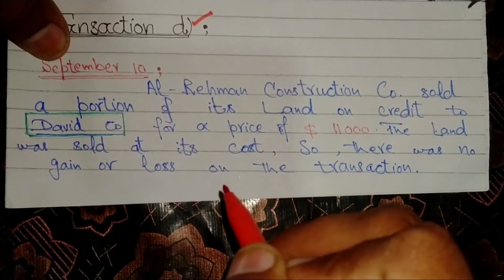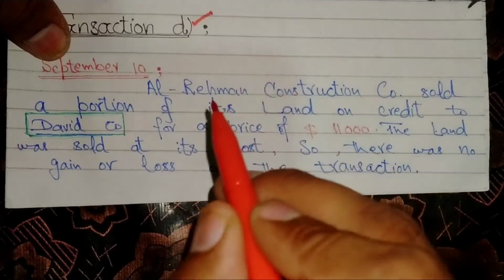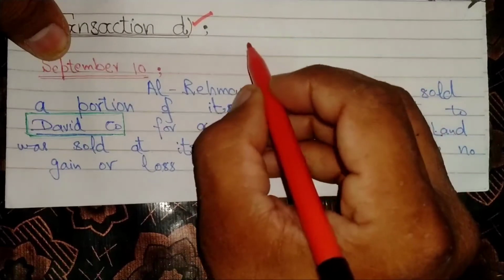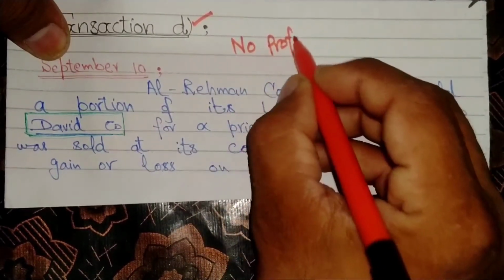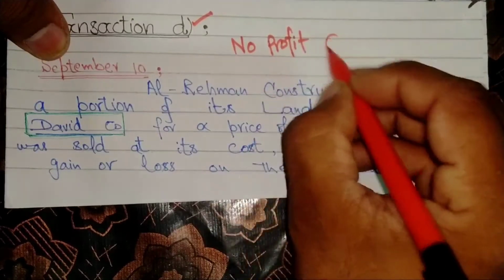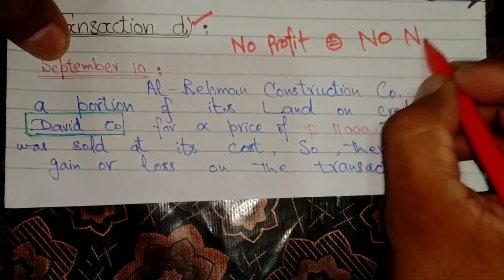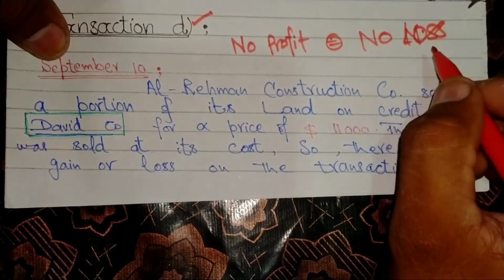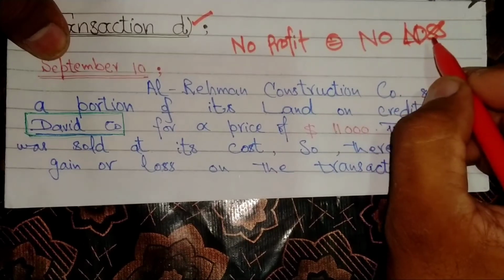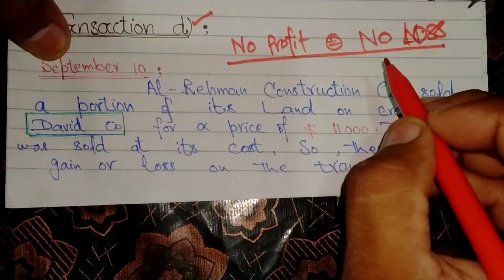You must recall the finance concept where there is no profit and no loss; this is the condition of the break-even point.